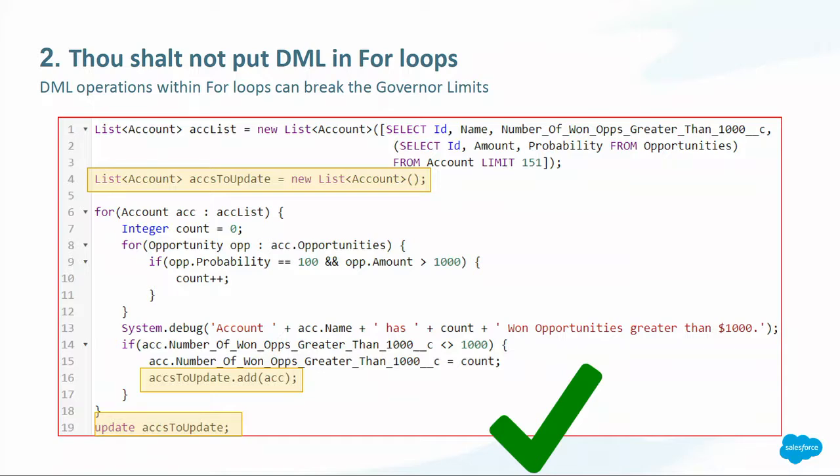We can use an auxiliary list. Instead of trying to update each account individually, I'm going to add each account to a list, and at the end of the for loop, I will try and update the whole list. So in this case, it's going to be reduced to just one DML operation for the whole transaction.